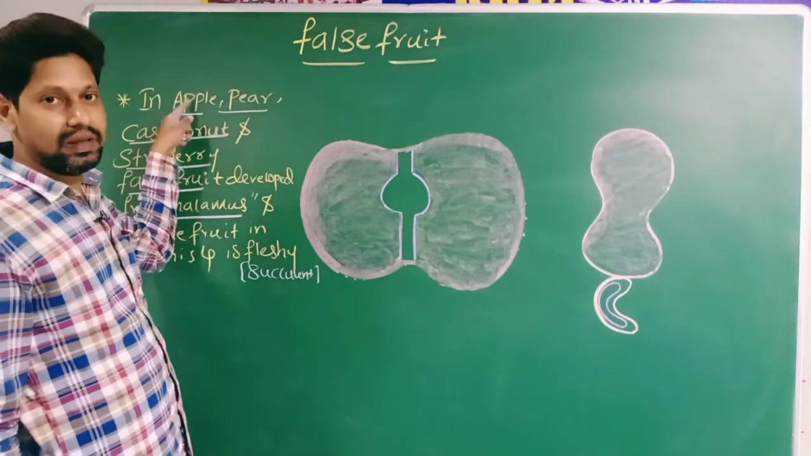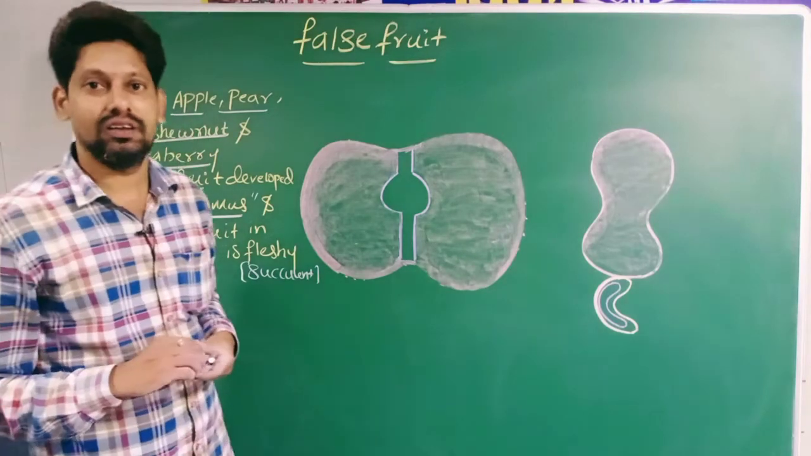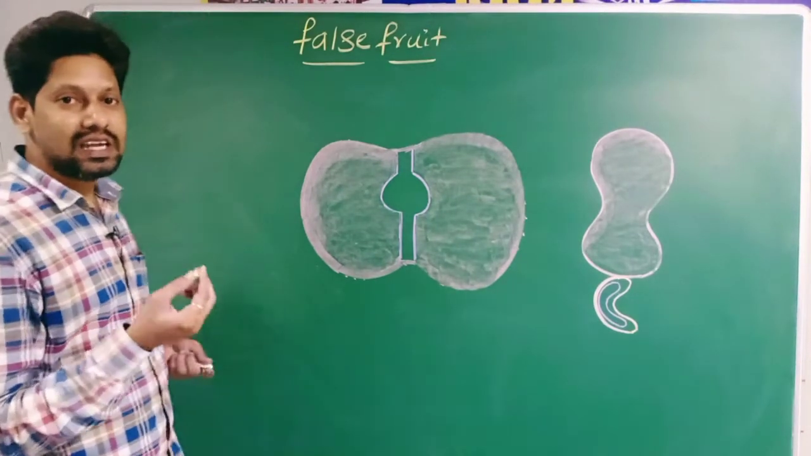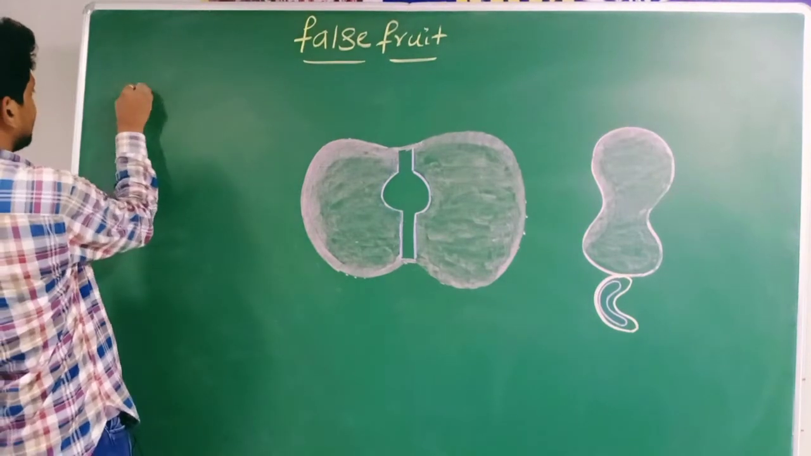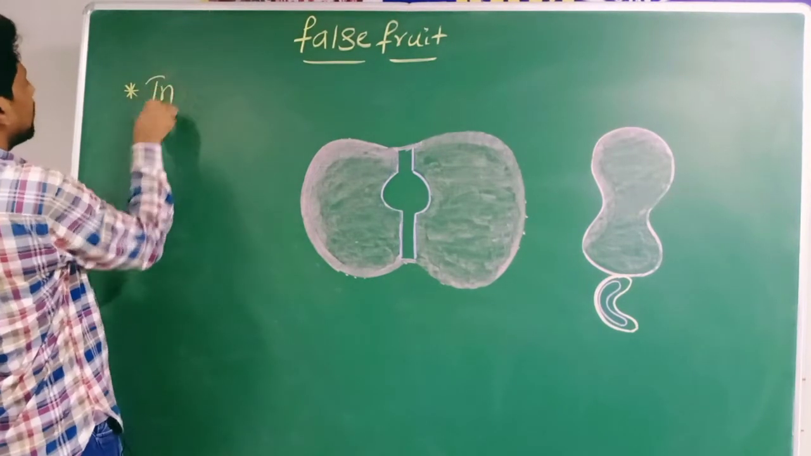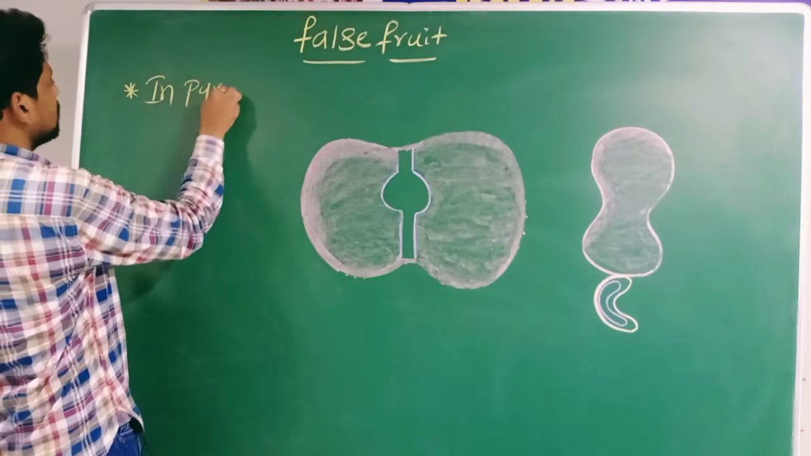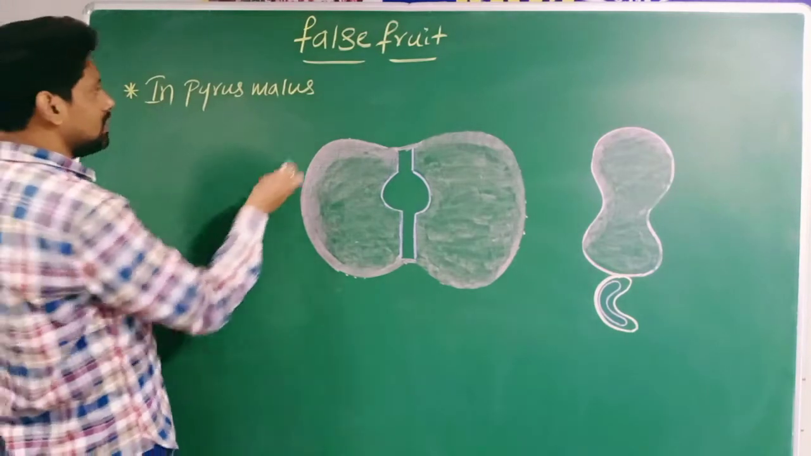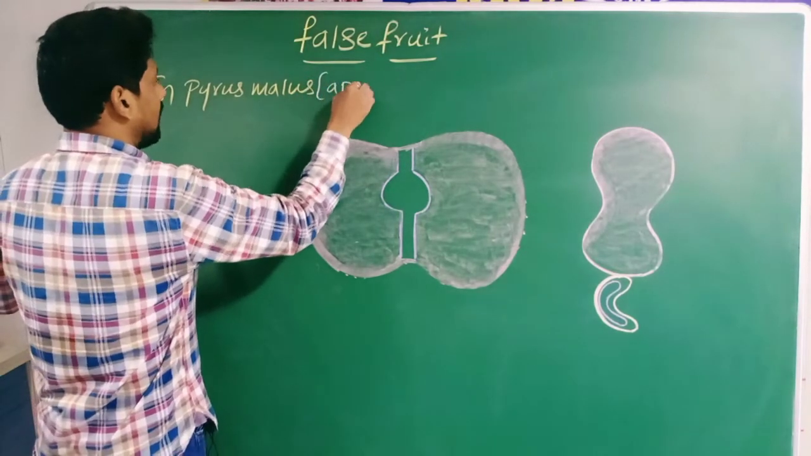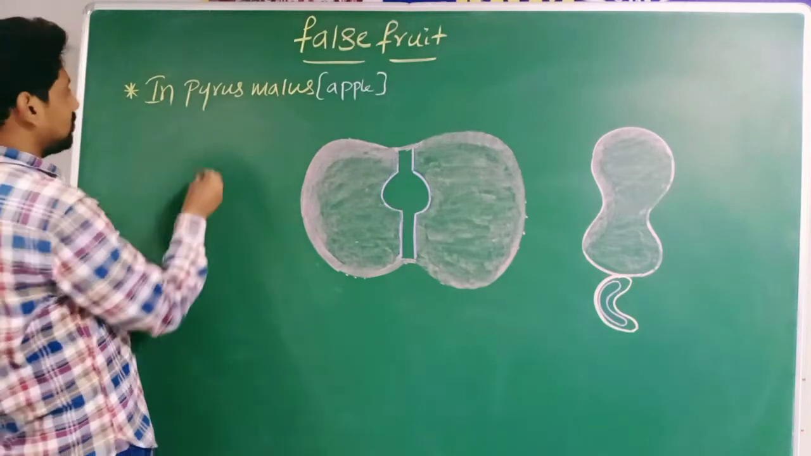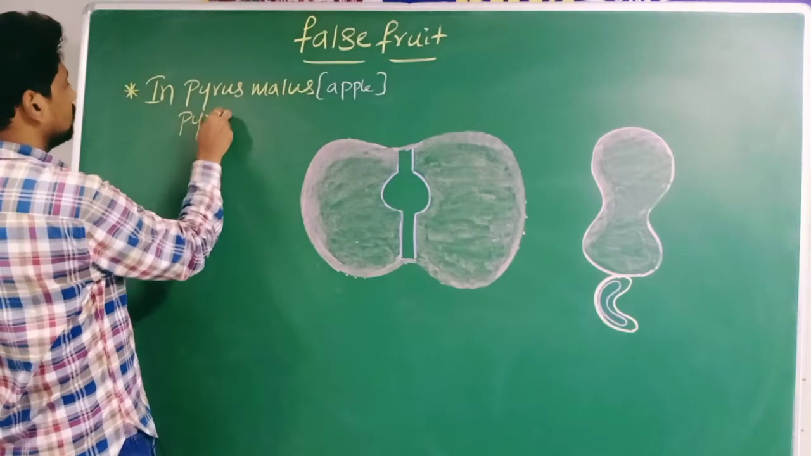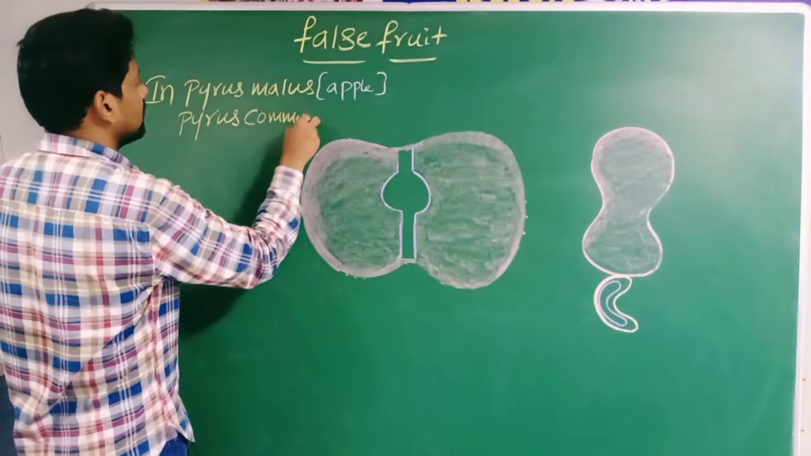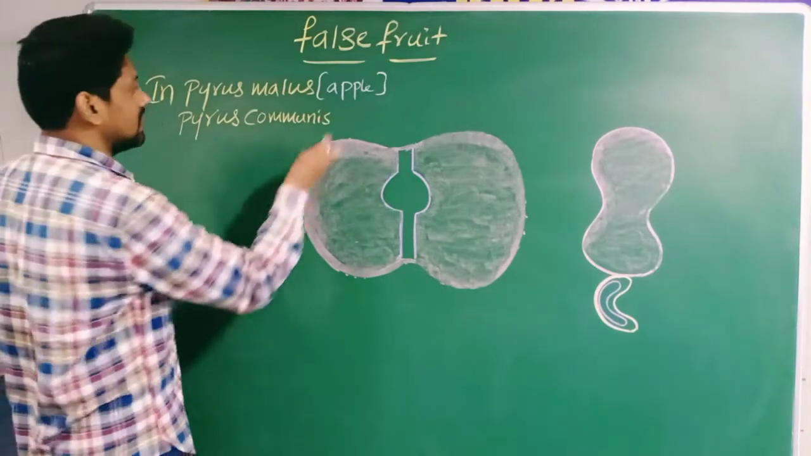Go for the first example. What is it? Apple. The scientific name of apple is Pyrus malus. What is the common name of Pyrus malus? Apple. For the second example I am writing Pyrus communis. Pyrus communis means pear, P-E-A-R.